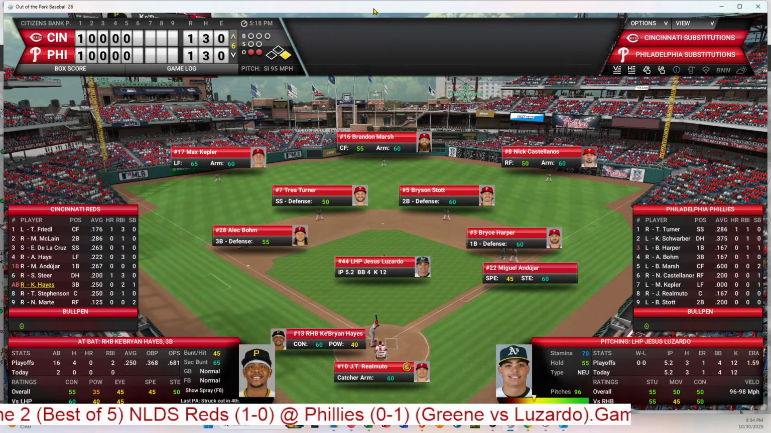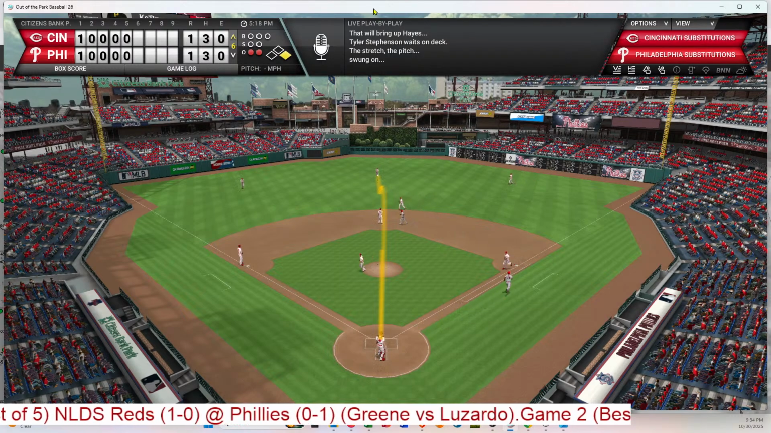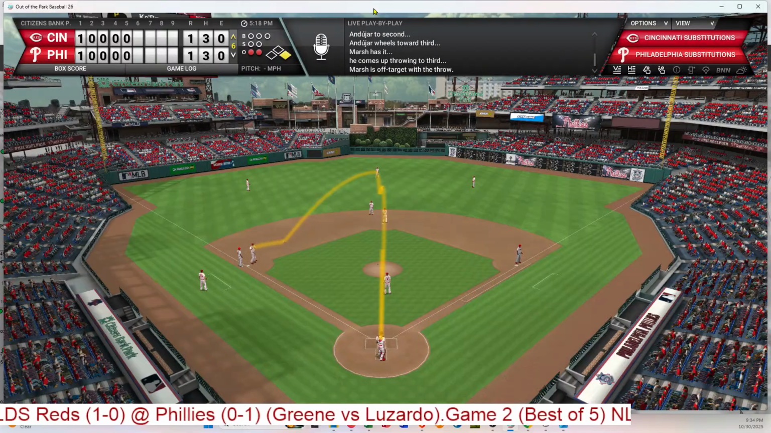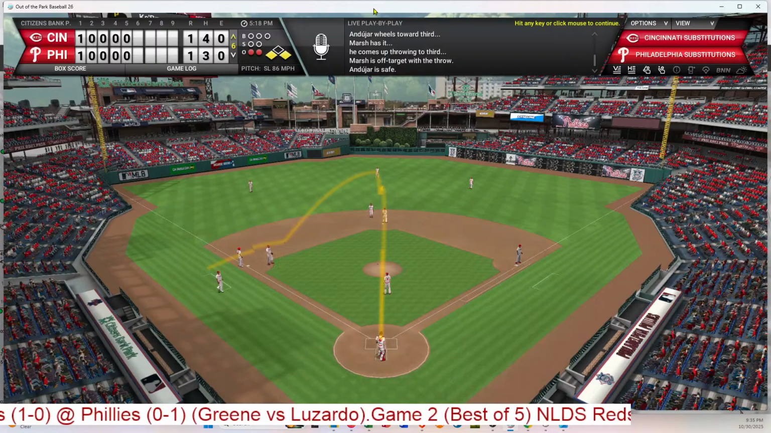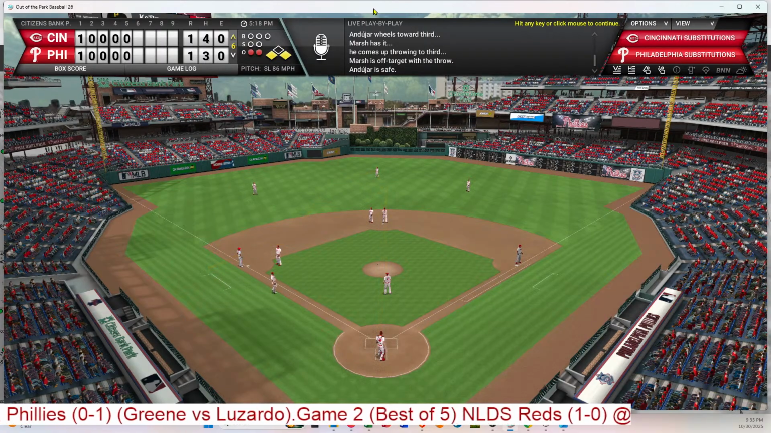Luzardo to face Hayes. First pitch. Lined into center field. That will be a base hit. Andahar will keep going to 3rd. The throw will be late. And he wound up at 3rd. So 2 outs. And Stevenson will bat.